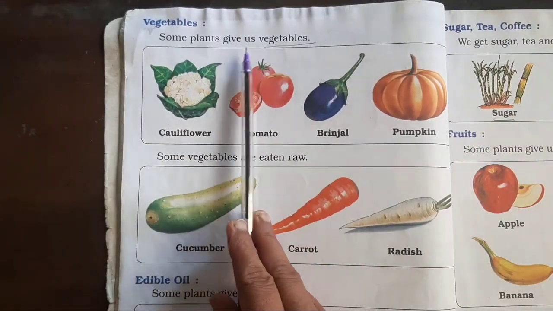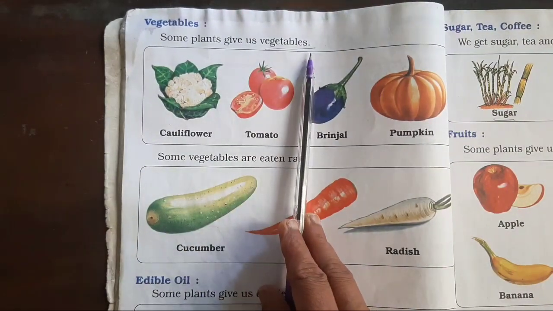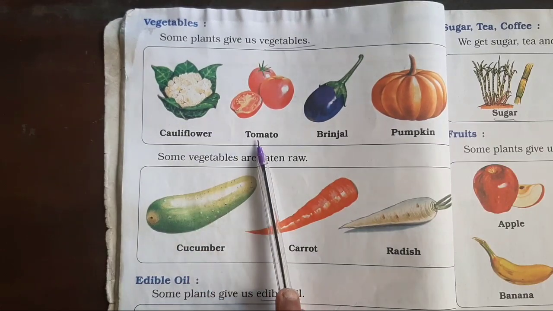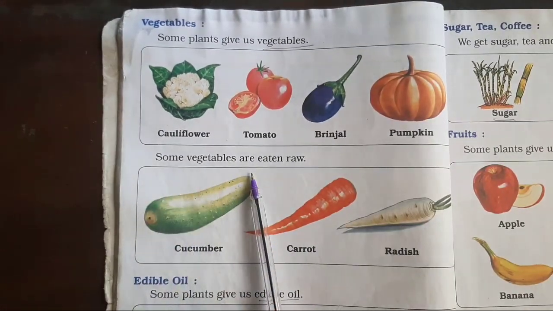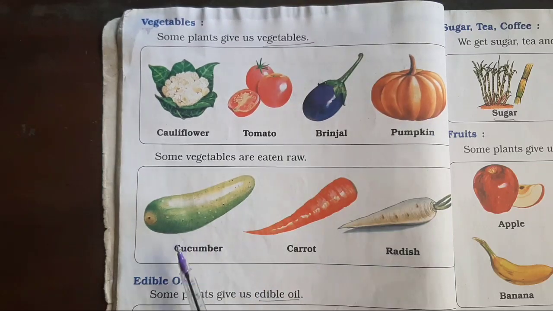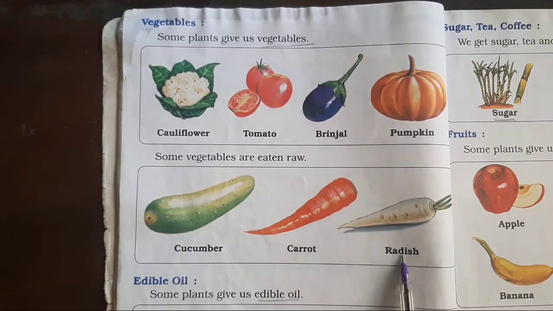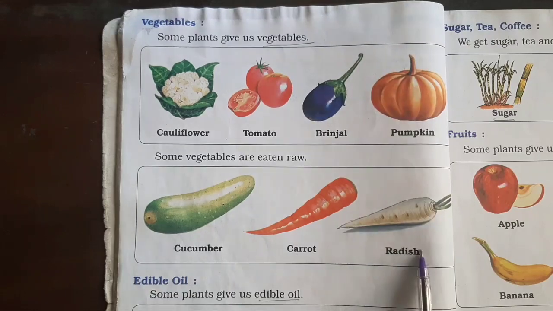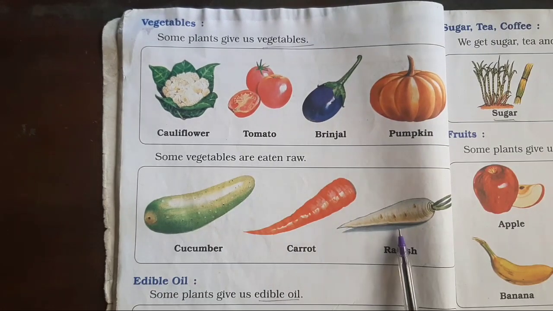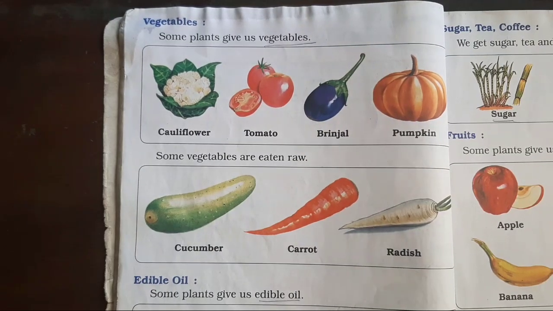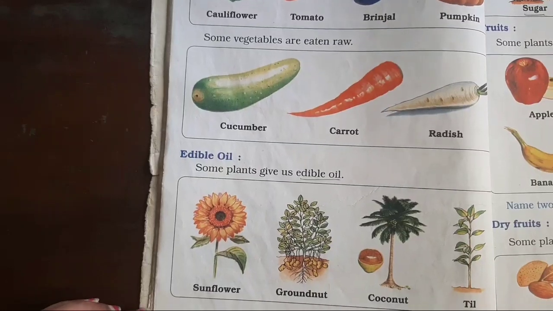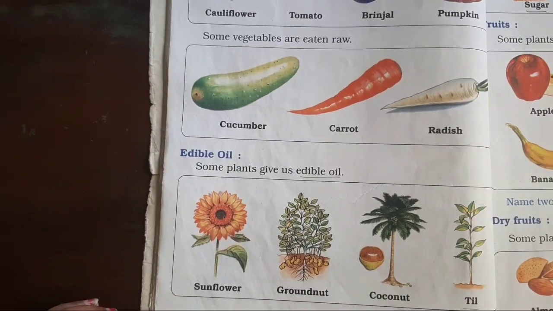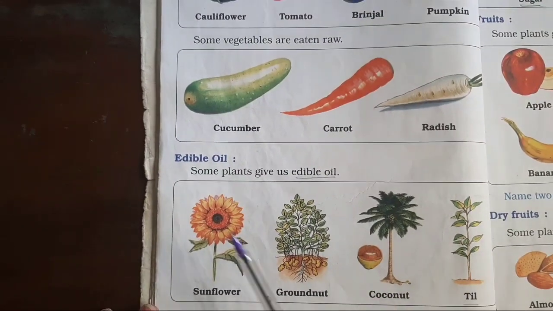Vegetables. Some plants give us vegetables like cauliflower, tomato, brinjal, pumpkin. Some vegetables are eaten raw like cucumber, carrot, radish. We cannot cook them; we eat them directly in raw form. Raw means कच्चा. कच्चा खा सकते हैं हम, इसको पकाने की ज़रूरत नहीं है. पका के भी खा सकते हैं लेकिन कच्चा भी खा सकते हैं.